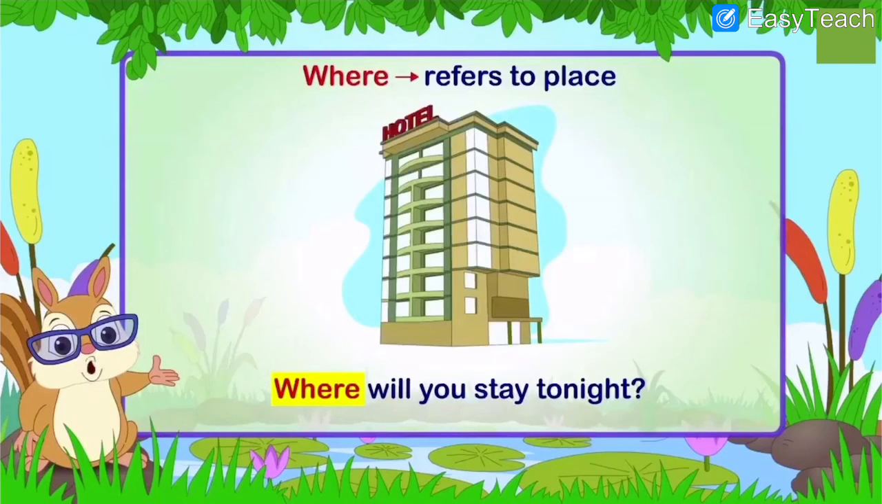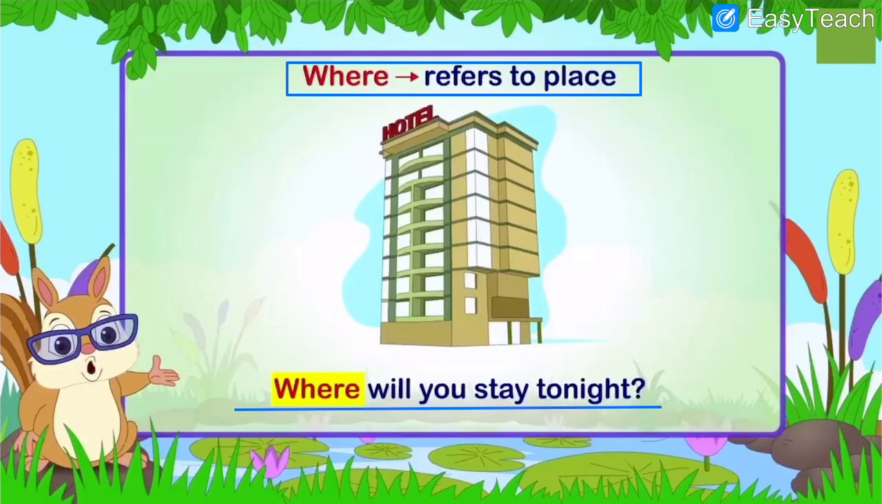Then see the next one, number 3 is where. Where refers to place. When you are talking about any place, at that time you can use where. See the example which is given over here.